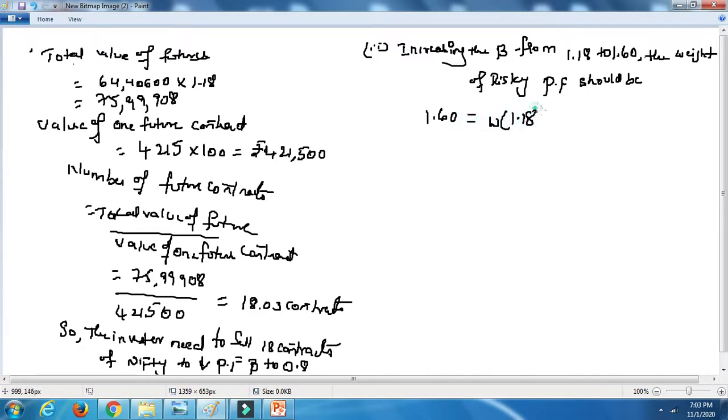We know the value of the portfolio, right? So we need not calculate it again. Minus W into 0. If you calculate this, you will get the W value as 1.35.